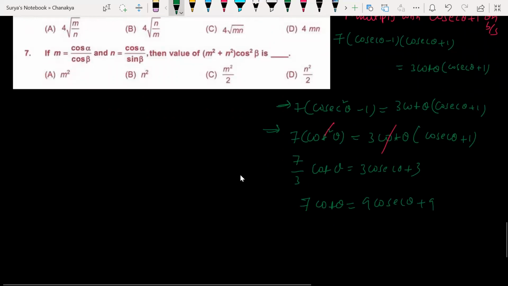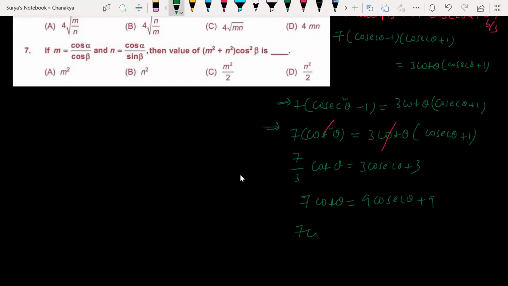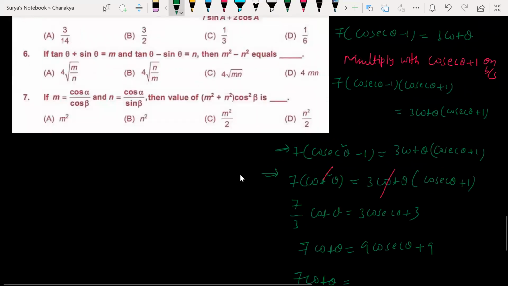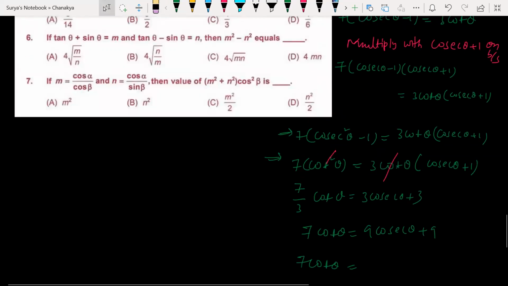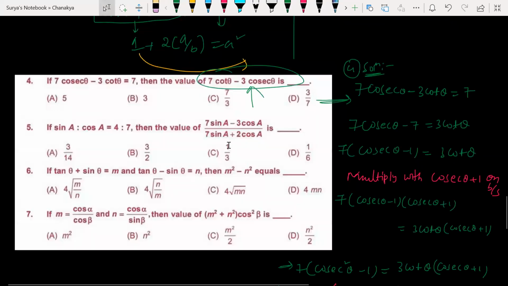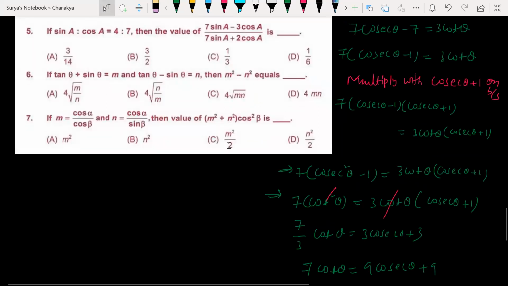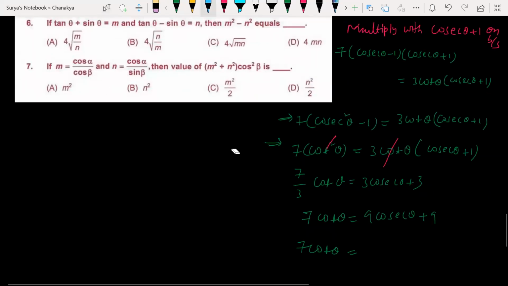Can I write like this, beta? How many of you agree with my point? So 7 cot theta is equal to minus 3 cosec theta I need, right? Minus 3 cosec. So can I take 9 common here? Or else not 9. Minus 3 cosec theta, 7 cot theta minus. Somewhere we are making a mistake in calculation.